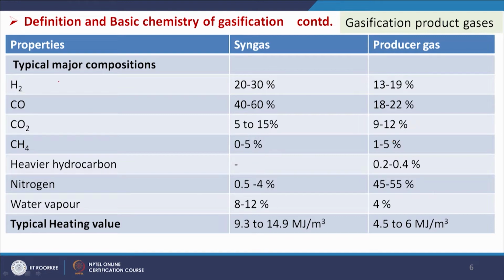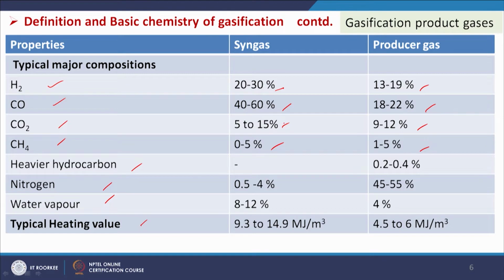So, the typical major compositions are hydrogen, CO, CO2, CH4, heavier hydrocarbons, nitrogen, water vapor, and also the typical heating value if we compare. Hydrogen in syngas is 20 to 30%, whereas in producer gas it is 13 to 19%, and CO is 40 to 60%, here 18 to 22%, and CO2 5 to 15%, where it is 9 to 12%, and CH4 0 to 5%, here 1 to 5%.